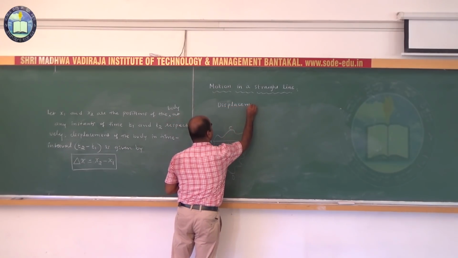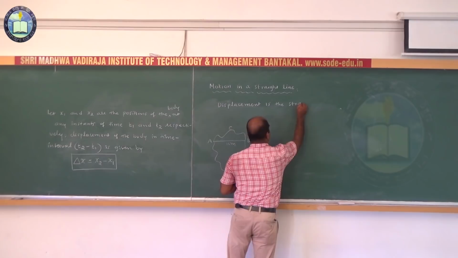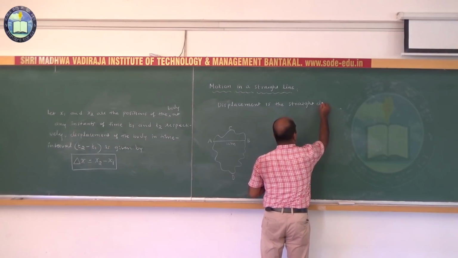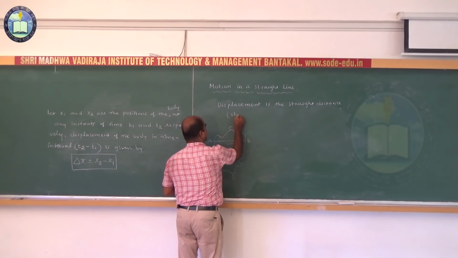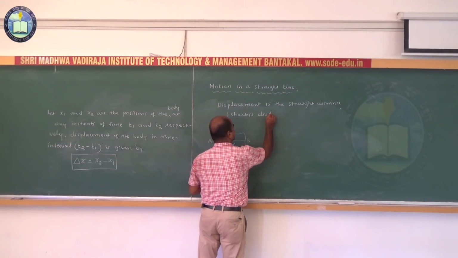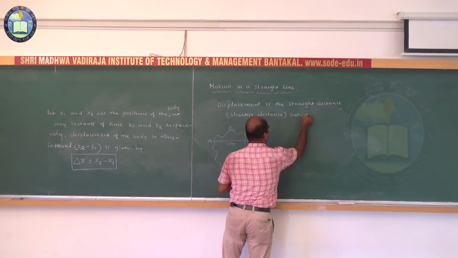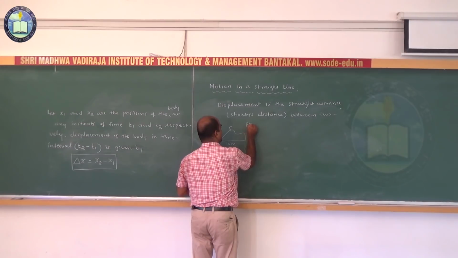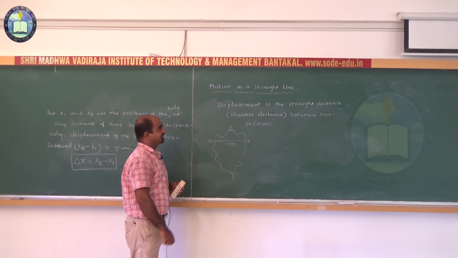Displacement is the straight distance, or shortest distance, between two positions. Got it? So displacement is the straight distance or shortest distance between two positions.